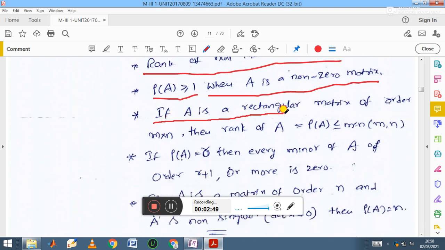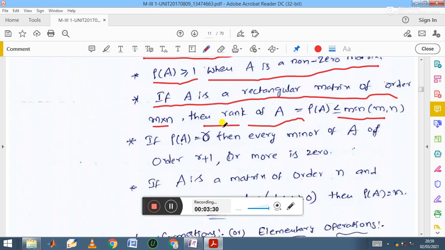Then next, if A is a rectangular matrix of order m cross n, then the rank of A is less than or equal to the minimum of m comma n. Suppose the order of the matrix is 3 cross 4. Which is the minimum value, 3 or 4? Obviously 3. So the rank may be equal to 3 or less than 3. Suppose the matrix is 2 cross 3. Then the minimum of 2 and 3 is 2, so the rank of the matrix is either 2 or less than 2. That is the meaning.